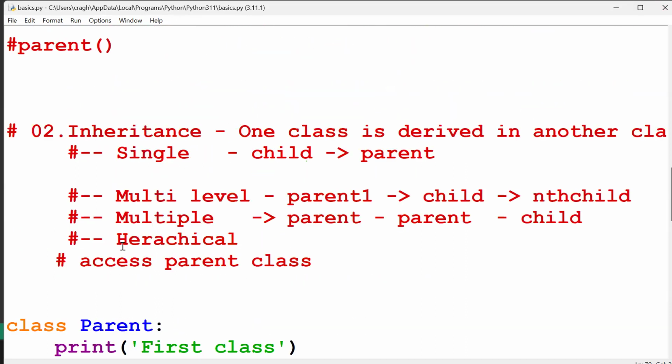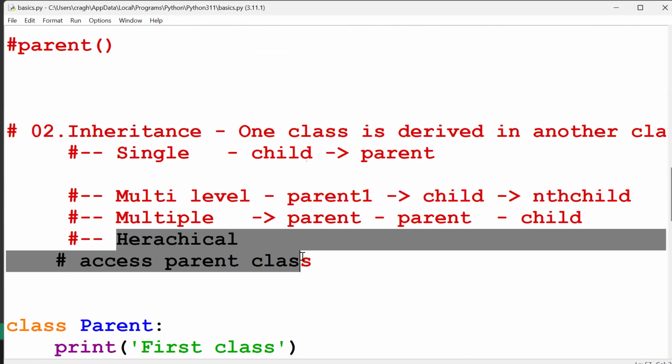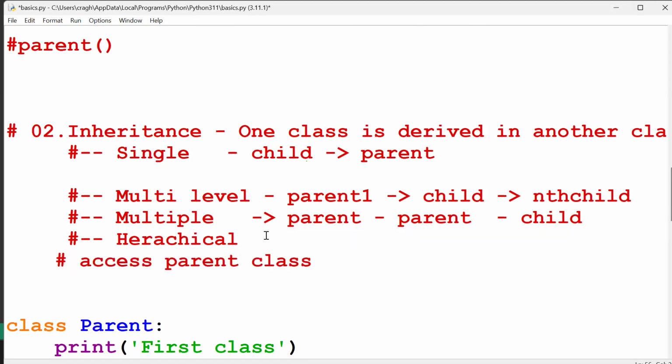And finally, hierarchical. Hierarchical is nothing but one parent, two child. This parent you can derive over here also. This parent you can derive in nth child also.